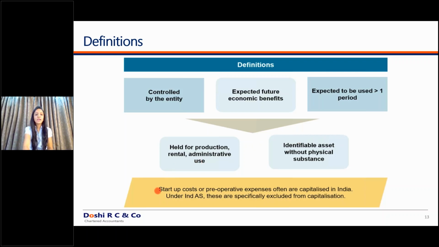Now the main change or main clarification is, previously various times the pre-operative expenses or the startup costs were capitalized in the books of the companies as pre-operative expenses, miscellaneous expenses, as an asset of the company. But even under AS 26, these were not allowed to be capitalized as an asset in the books of the company. And under Ind AS, these are specifically excluded from capitalization. So this is not a GAAP difference, but these have to be looked into, because even in the current practices, these are capitalized as assets in the books of the companies.